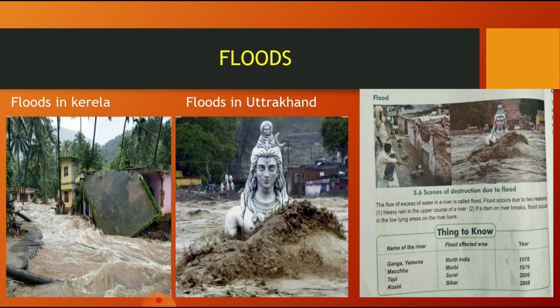Floods are also natural disasters, because we get the rains, but they should be normal. We always pray for good rain, right? Excessive rain is also not good, because due to excessive rains floods occur, and due to floods much destruction takes place, and then it won't be possible for us to have a normal life again, right?